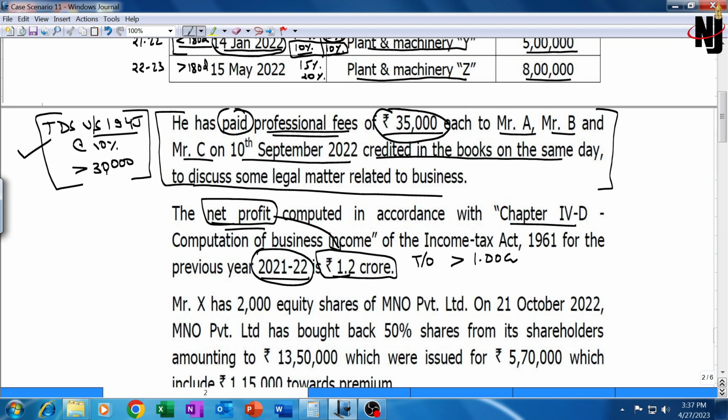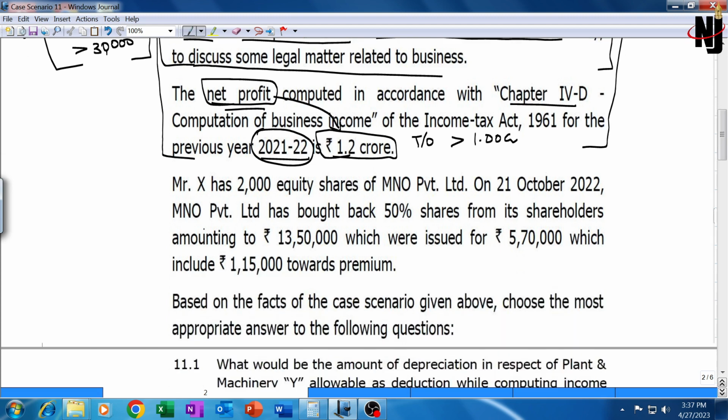TDS will be on what amount? TDS under 194J will be on 35,000 each to Mr. A, Mr. B, Mr. C. It will be 10% of 1,05,000. This is entirely pertaining to TDS part. Now proceeding further, Mr. X has 2000 equity shares of MNO Private Limited.